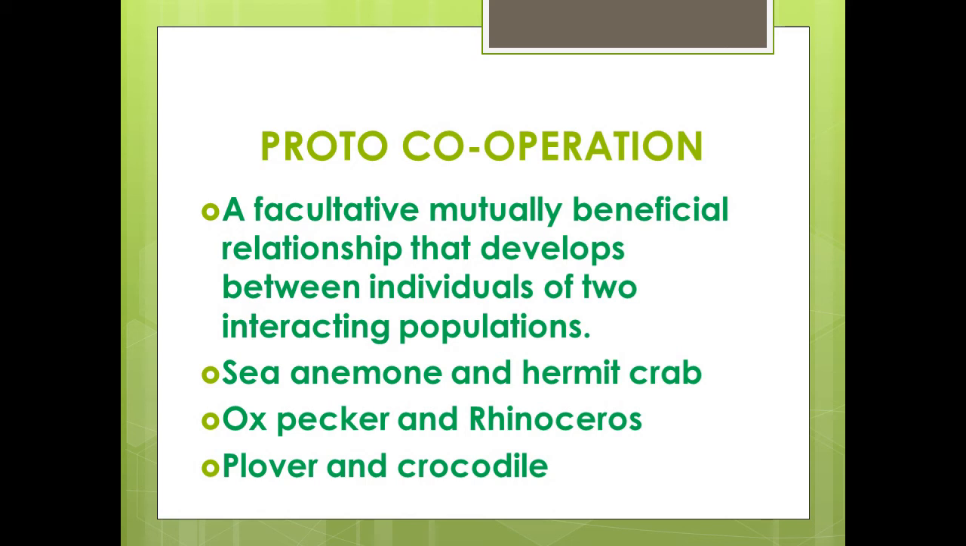Oxpecker and rhinoceros: the red-billed oxpecker and yellow-billed oxpecker feed upon the ticks, leeches and other ectoparasites found on the body of the rhinoceros. Plover and crocodile: leeches often enter the mouth of the crocodile, sucking the blood. The plover enters the mouth of the crocodile and feeds upon the leech. So the plover is also called the crocodile bird.